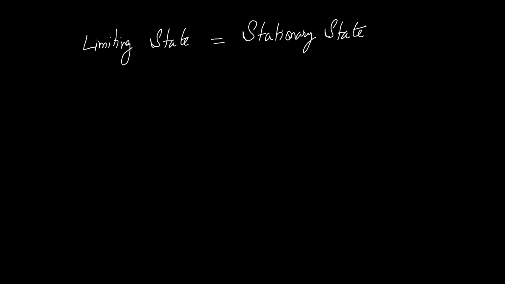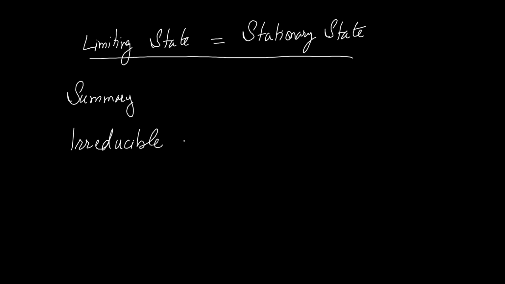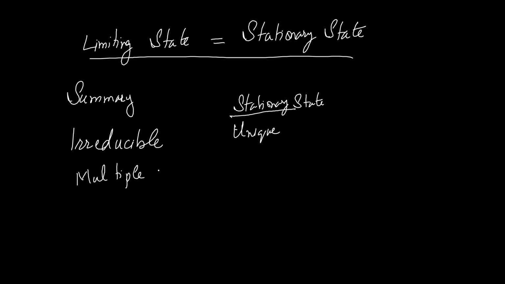Here is the summary. If the Markov chain is irreducible, then it has a unique stationary distribution. Otherwise, if it has multiple closed communicating classes, there are an infinite number of stationary states. Note that periodicity does not affect the number of stationary states.